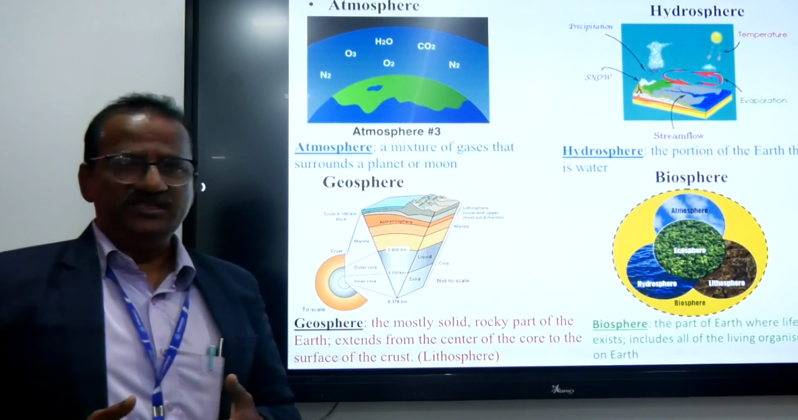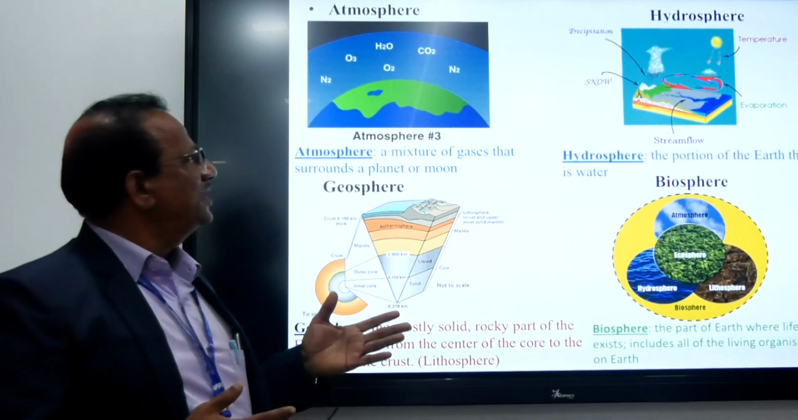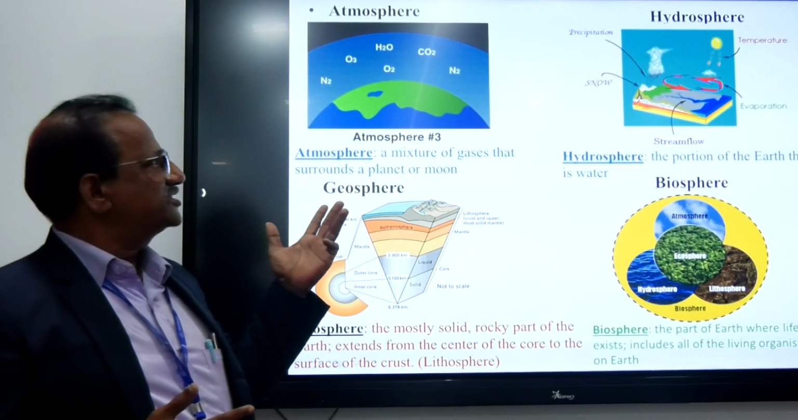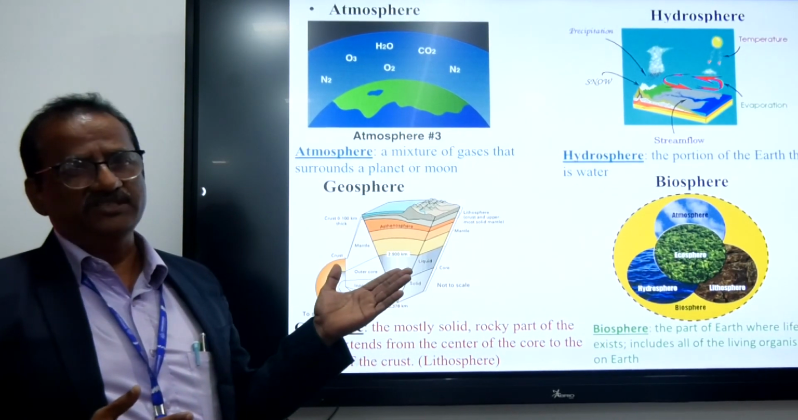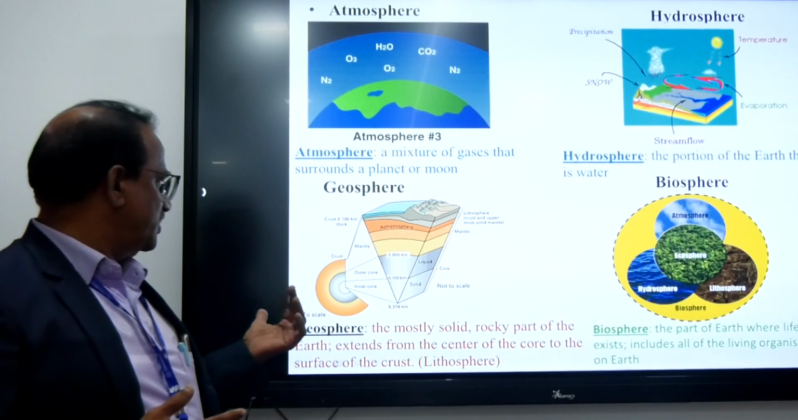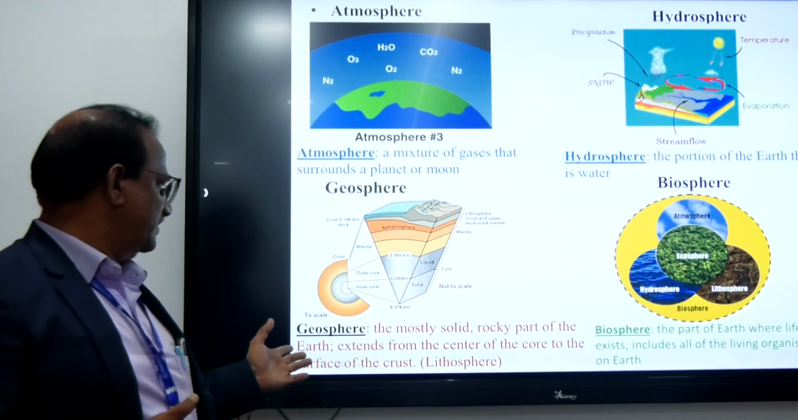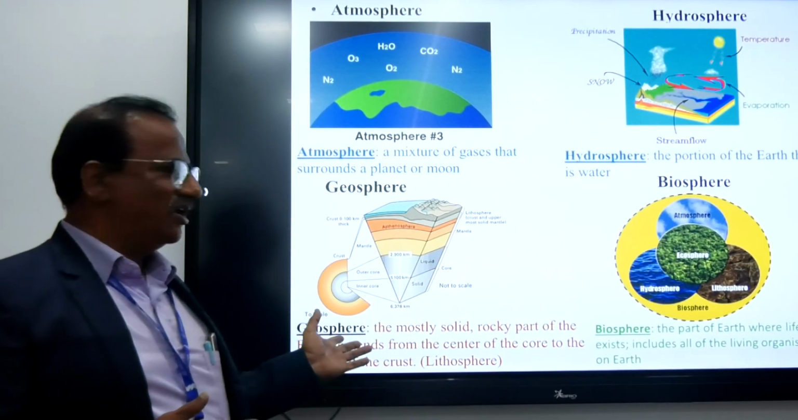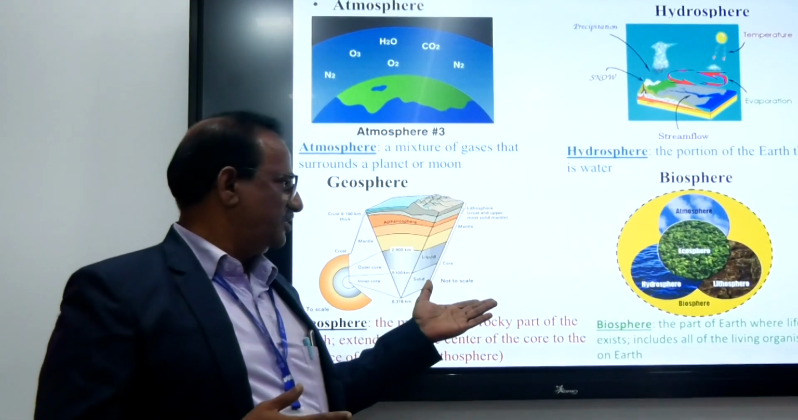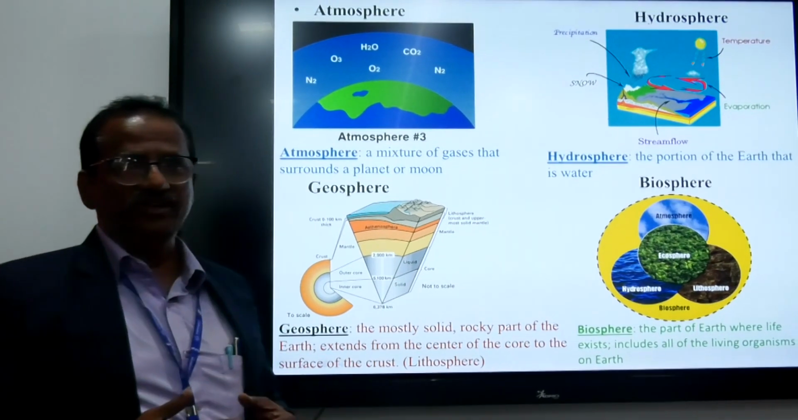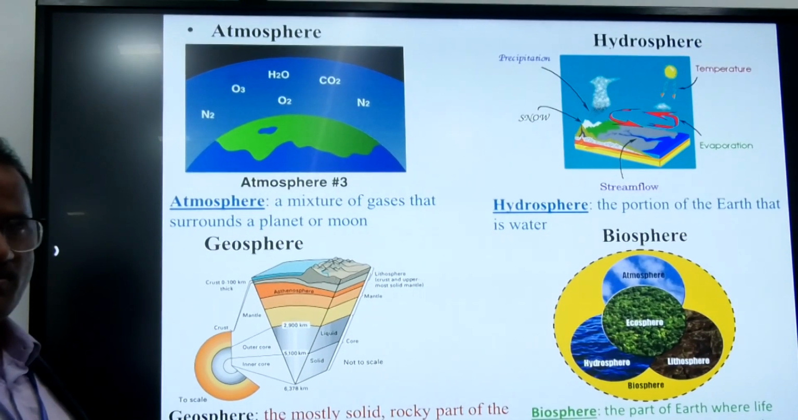Next, the energy in the form of water. Water is available in the zone of hydrosphere. It is available as energy in precipitation, snow, stream flow, evaporation and temperature. This water energy gets converted. Next, geosphere. This is mostly energy available in the form of the solid rocky part of the earth, extending to the center of the earth, which we normally call geothermal energy. Next, the biosphere. The biosphere is the part of the earth where all living and life systems exist. That is called the biosphere.